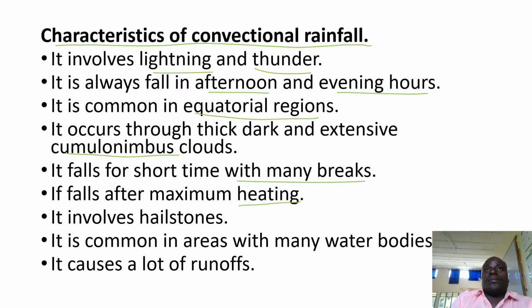Heating. Because maximum heating makes evaporation and transpiration processes mature. It involves hailstones. It is common in areas with many water bodies, and it causes a lot of runoffs. Very clear.